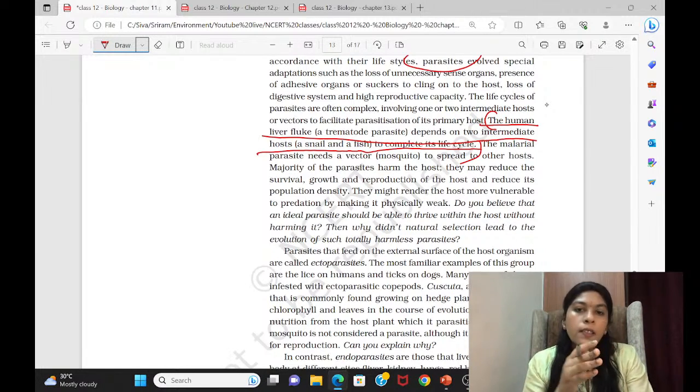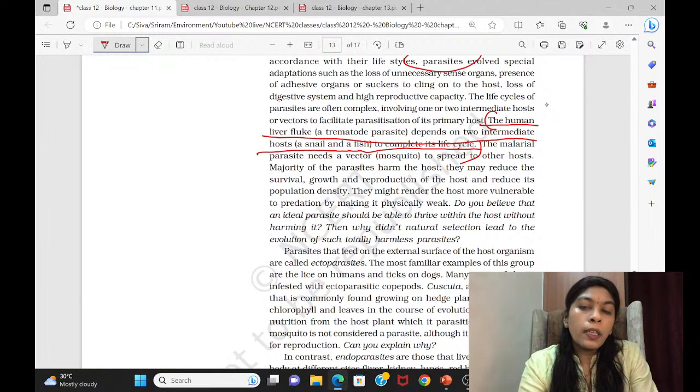Okay, so this way there is a vector which can bring that particular parasite to a host. In the same way, the mosquito is spreading the fevers, dengue, all these things. So it is a vector only. The virus comes and lives in the host body.